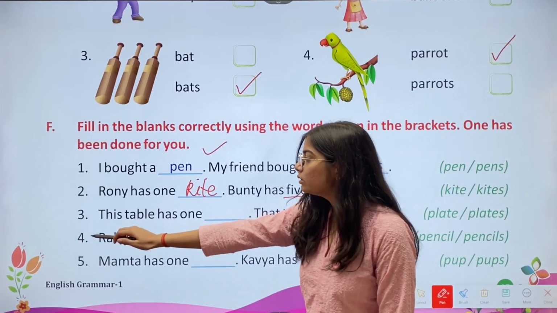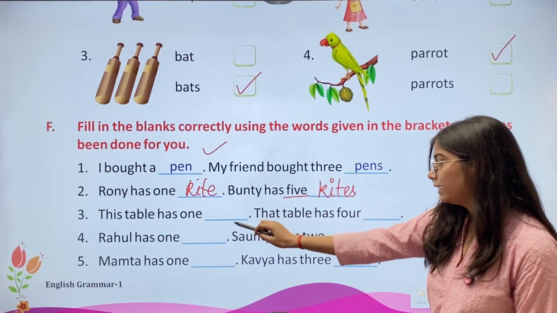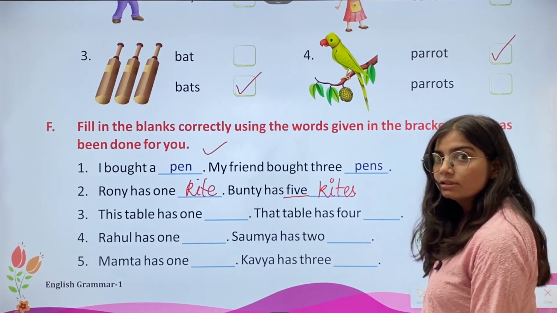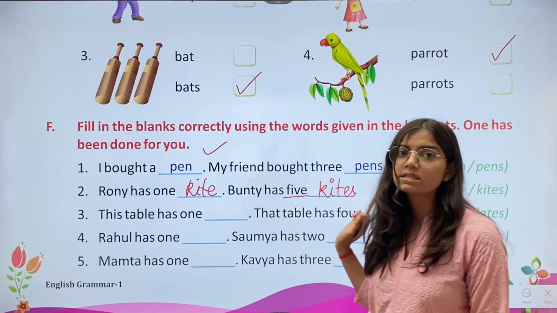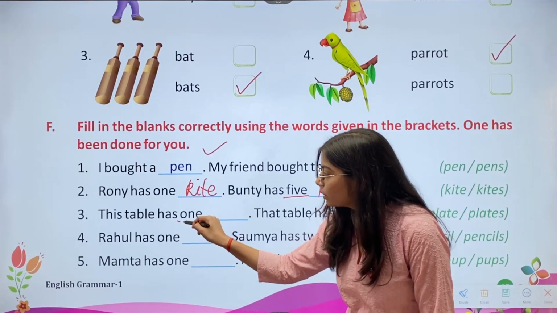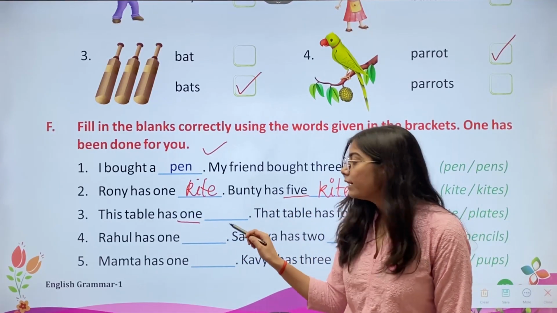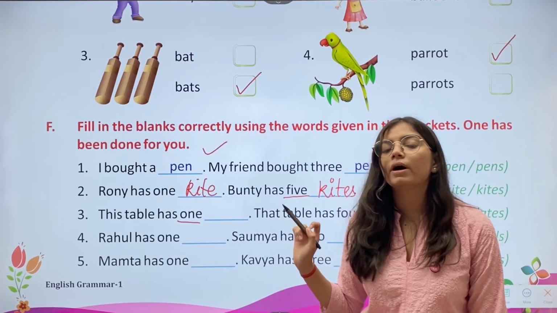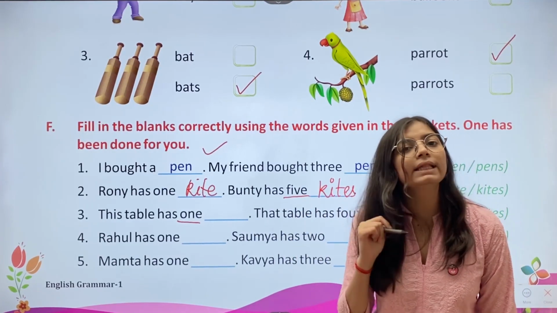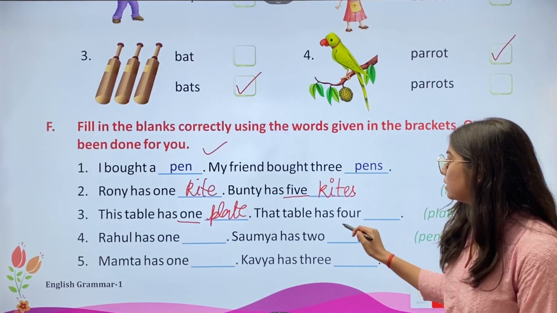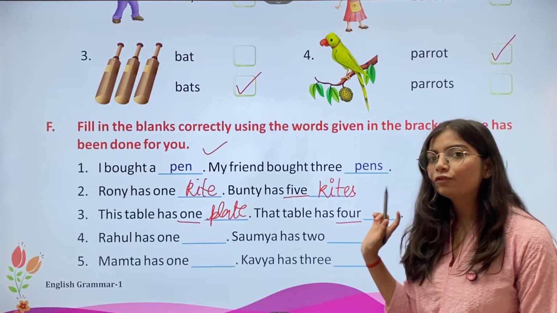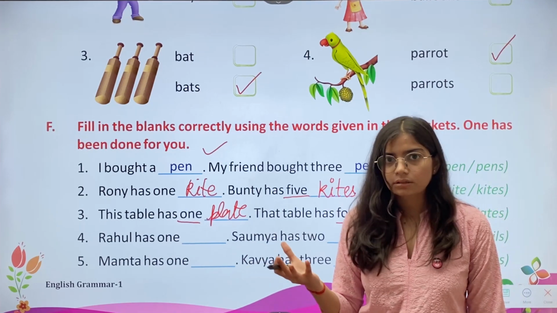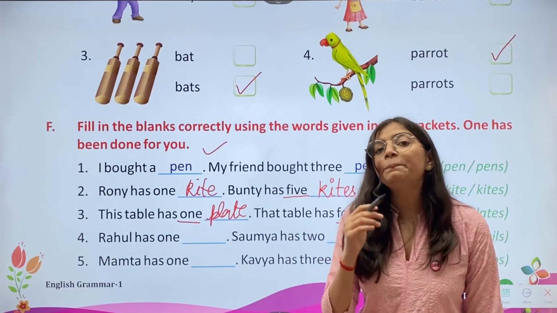Then we have the third one. This table has 1 dash. That table has 4 dash. We have options plate / plates. So, there is a word 1. So, here we'll write plate, because we are talking about only a single thing, one thing. Then here we have word 4. It means we are talking about many things. Right. So we'll write plates.